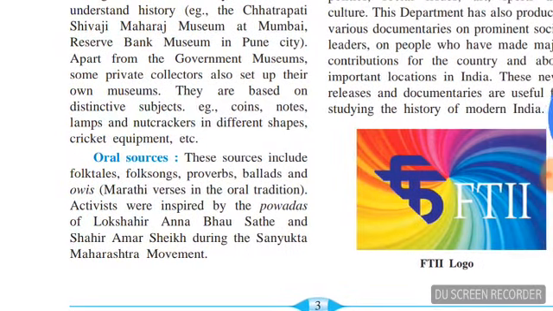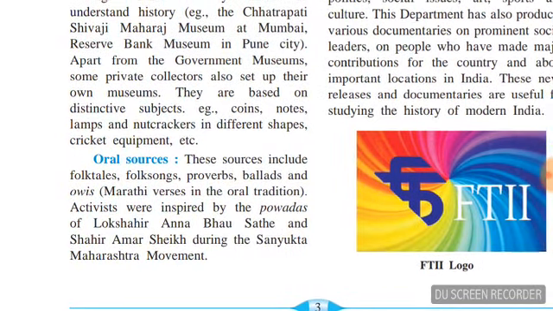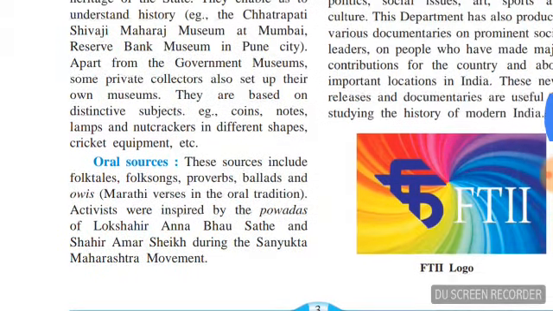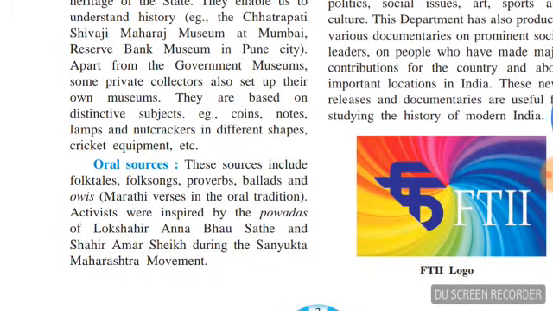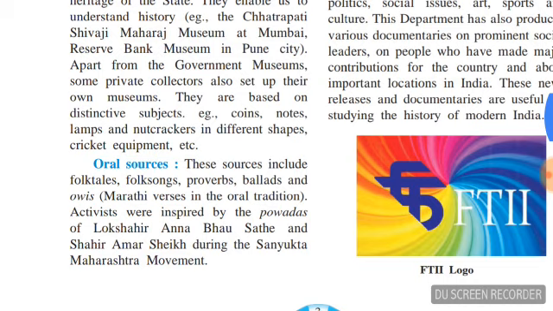There are coins, notes, lamps, nutcrackers, means the equipment with which nuts are cracked. It is known as adkitta in Marathi. They are of different shapes, designs, etc. And cricket equipment, the stumps, balls, bats, used in previous times or now, are also there. Also the swords and other weapons of Shivaji Maharaj and other freedom fighters are there in museums. These are all material sources.